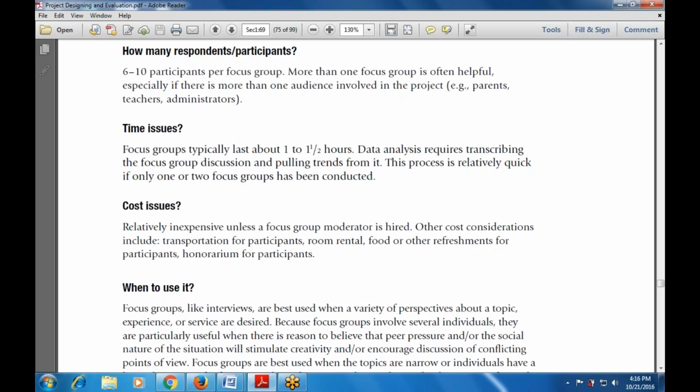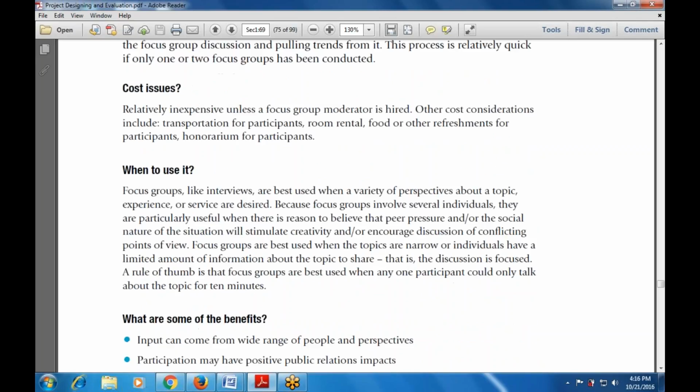And because focus groups involve several individuals, they are particularly useful when there is reason to believe that peer pressure or the social nature of the situation will stimulate creativity or encourage discussion of conflicting points of view.